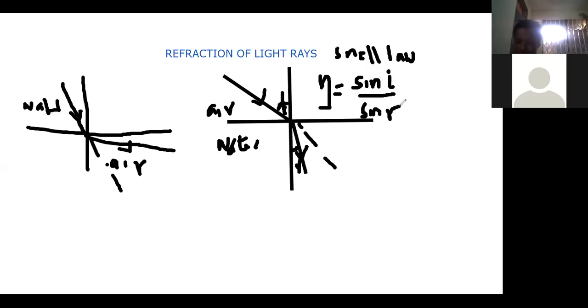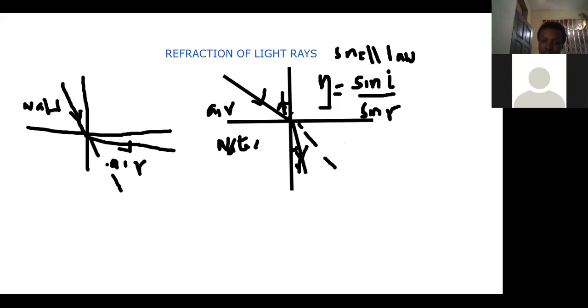The second law we call Snell's law. Snell's law states that the ratio of these two is the refractive index, which is constant for any given pair of media. The ratio of the sine of the angle of incidence in one medium to the sine of the angle of refraction in another medium is constant for two media.